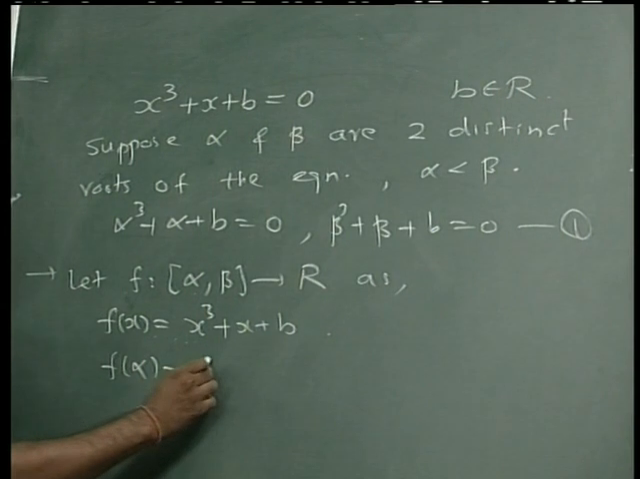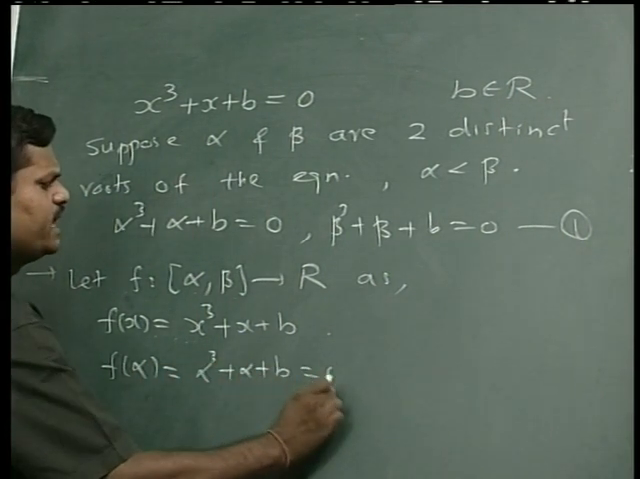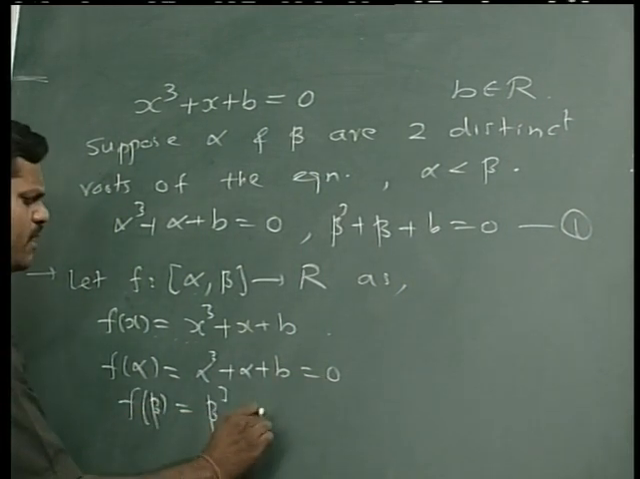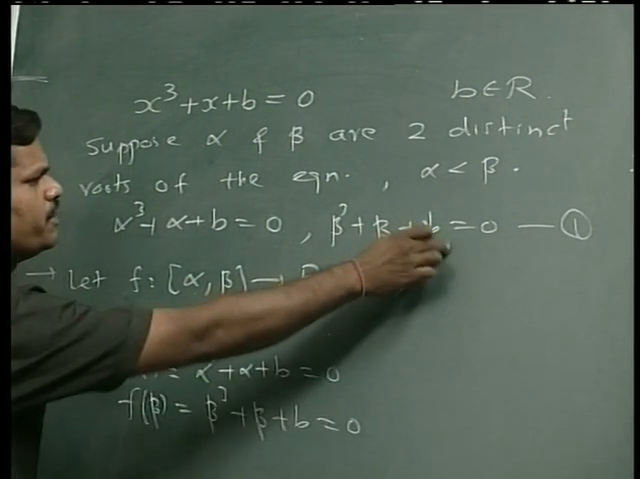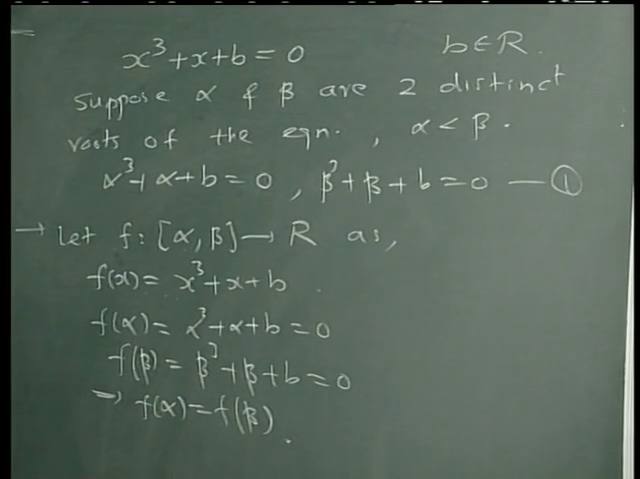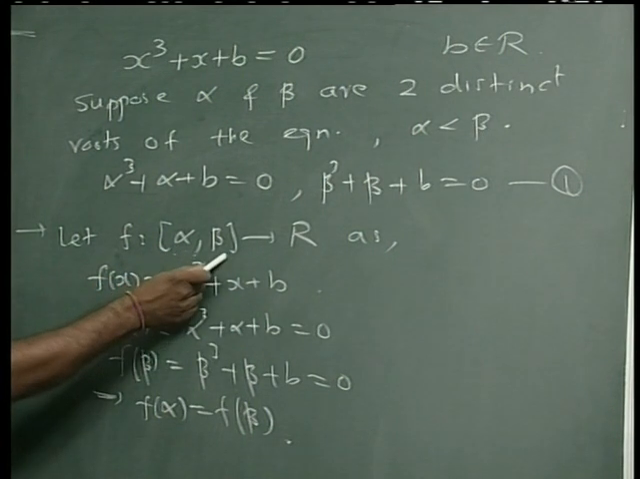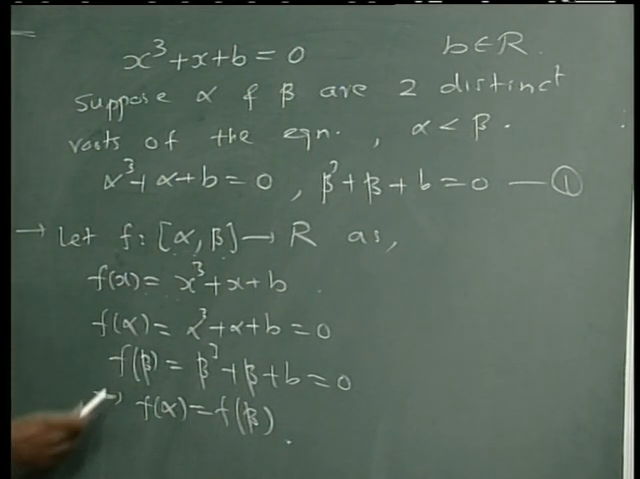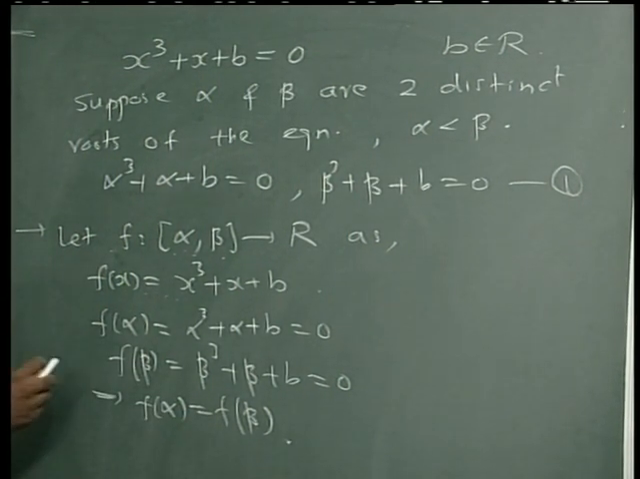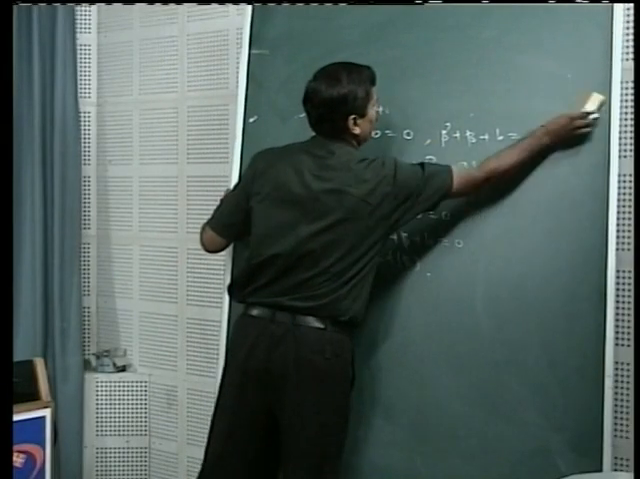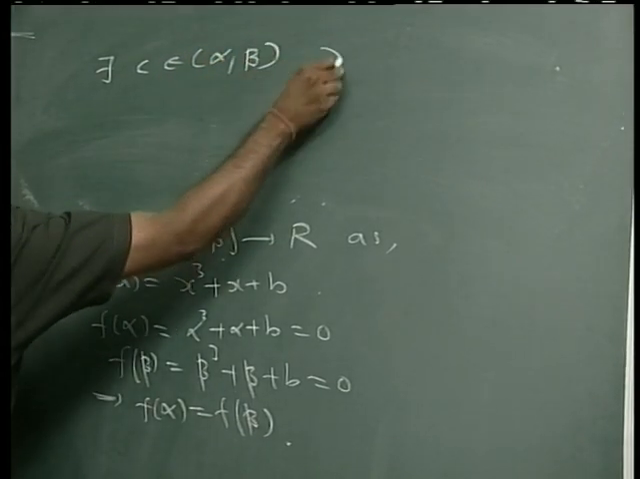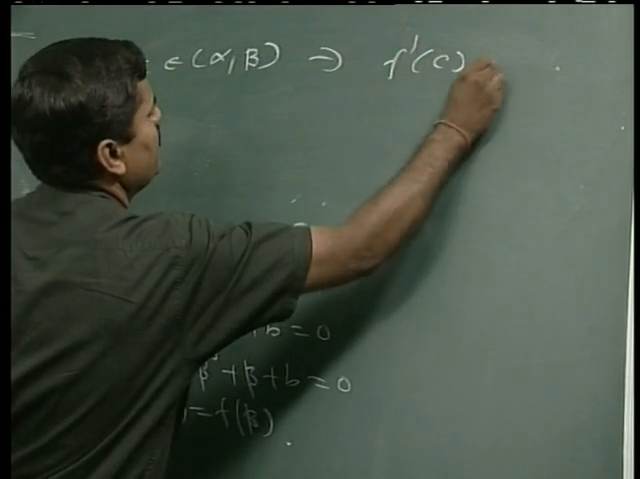See, f of alpha. What is f of alpha here? Alpha cube plus alpha plus b, that is 0 because of 1. And similarly, f of beta, that is beta cube plus beta plus b, that is also 0 because of 1. So this says f of alpha is equal to f of beta. So now we can say f is continuous on the closed interval alpha beta, it is differentiable on the open interval alpha beta, and f of alpha is equal to f of beta. So this function satisfies all the conditions of Rolle's theorem, and therefore there exists a constant c in the open interval alpha comma beta such that f dash of c equal to 0 by Rolle's theorem.